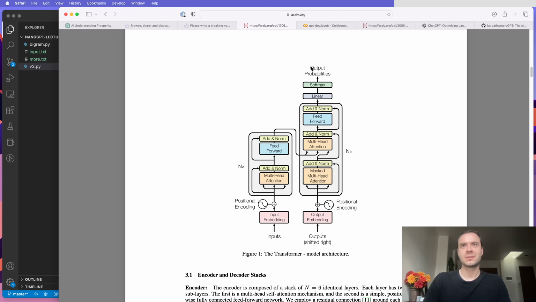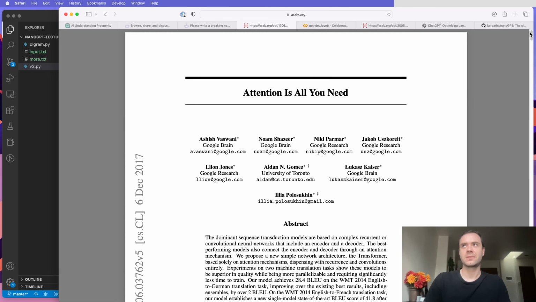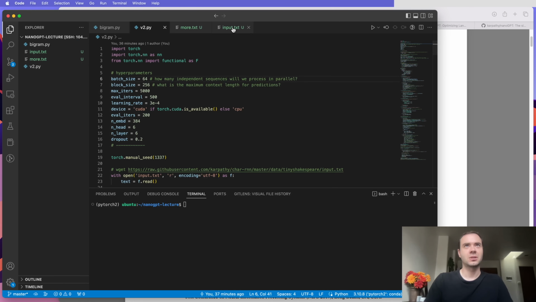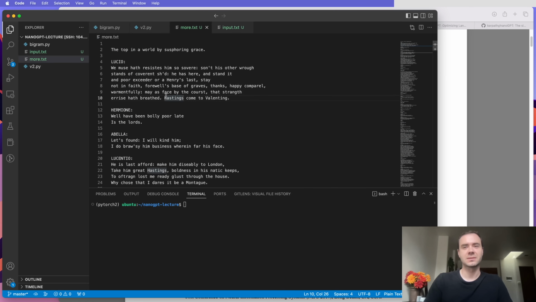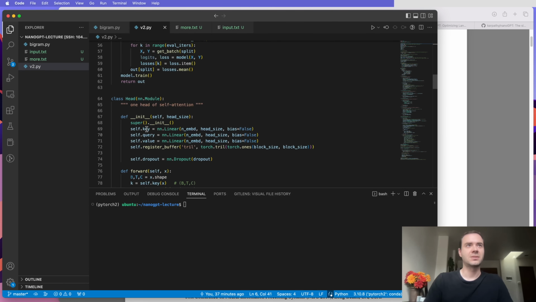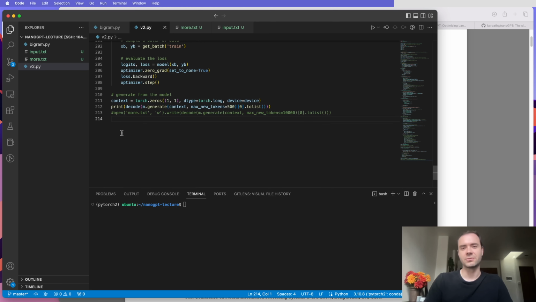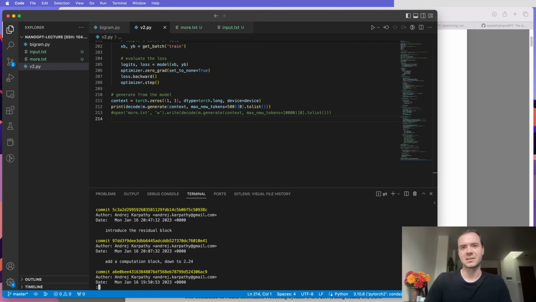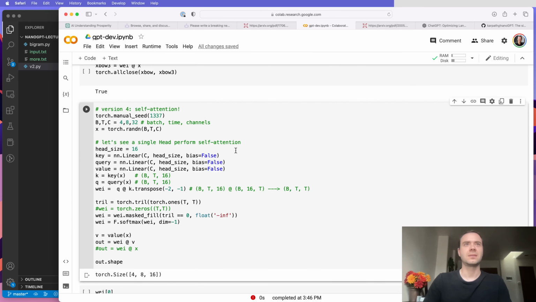So to summarize, we trained a decoder-only transformer following this famous paper, Attention is All You Need, from 2017. And so that's basically a GPT. We trained it on a tiny Shakespeare and got sensible results. All of the training code is roughly 200 lines of code. I will be releasing this code base. It also comes with all the git log commits along the way as we built it up. In addition to this code, I'm going to release the notebook, of course, the Google Colab.